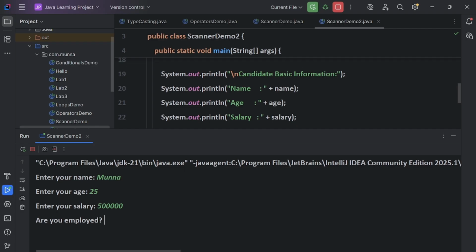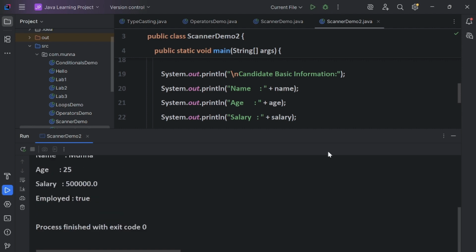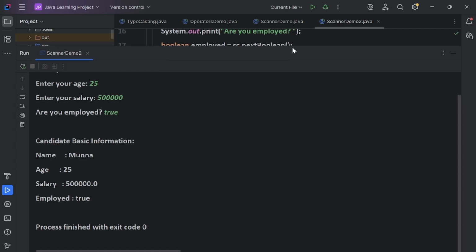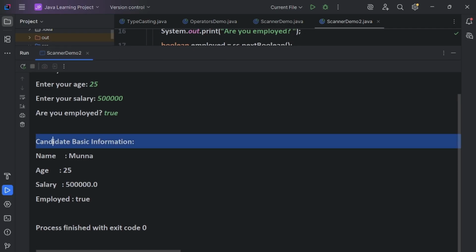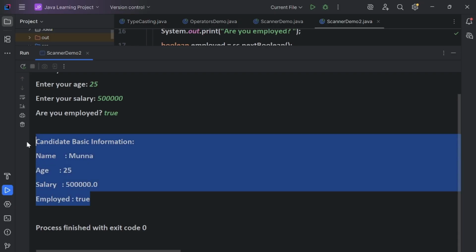Are you employed? We have to enter true because the boolean type is given there, guys. See, now after entering it gives the result, the basic candidate information: the name, age, and all the details you provided, guys.